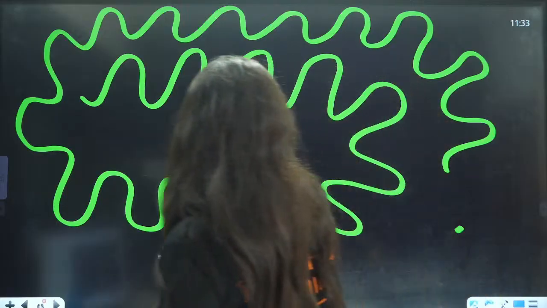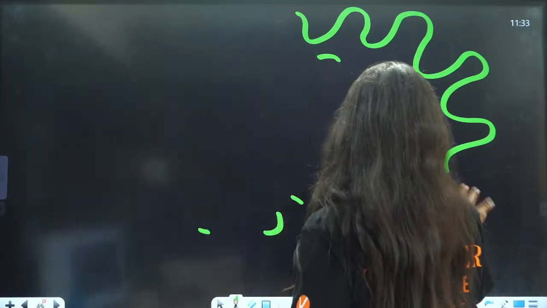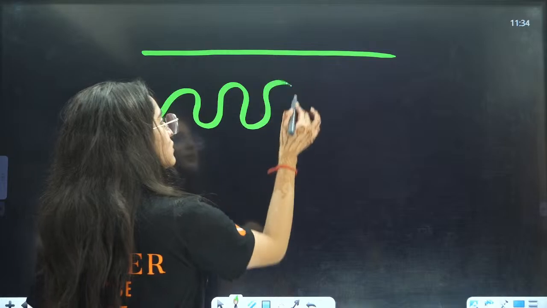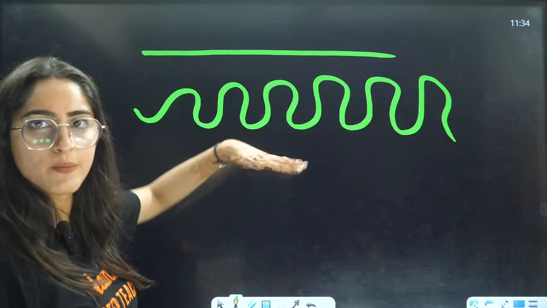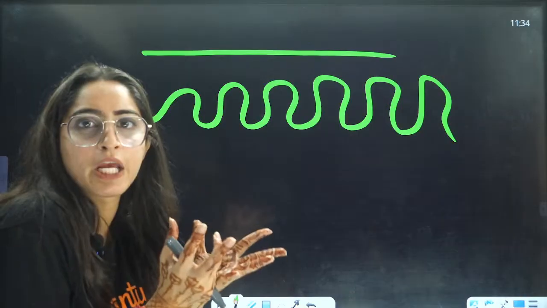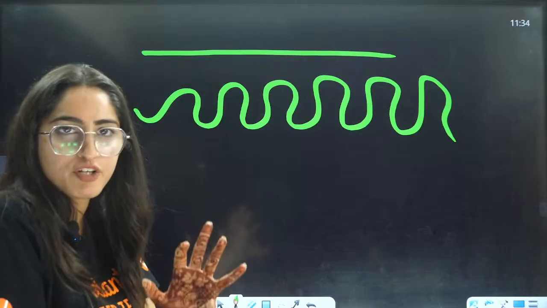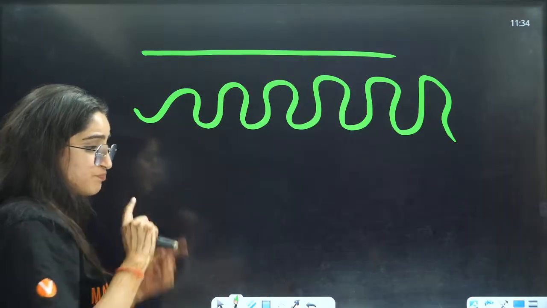Let me draw it again. Primary, secondary, tertiary. This is the peptide chain, the primary structure. Then because of hydrogen bonding, it makes bonds and gives itself a shape. Now, this is in a shape, but further,